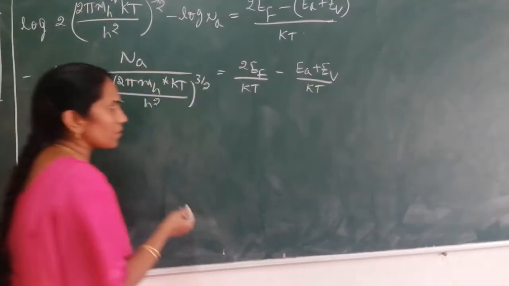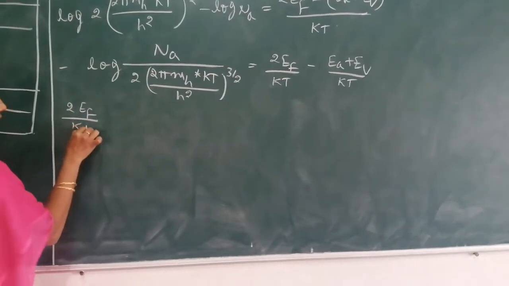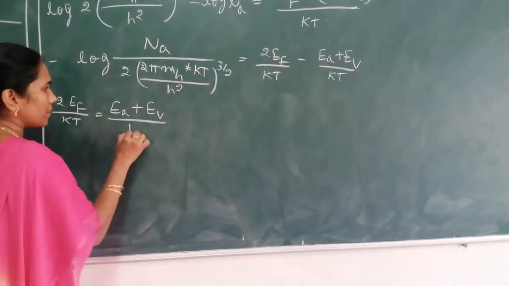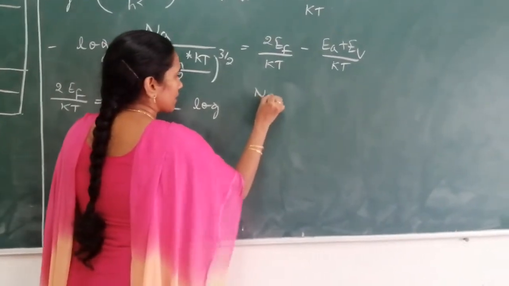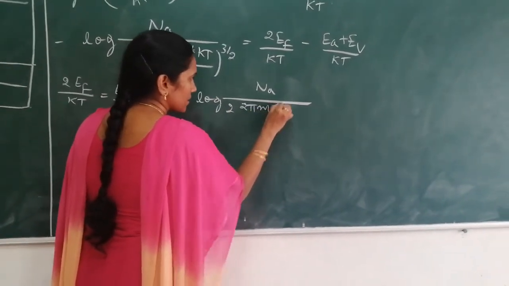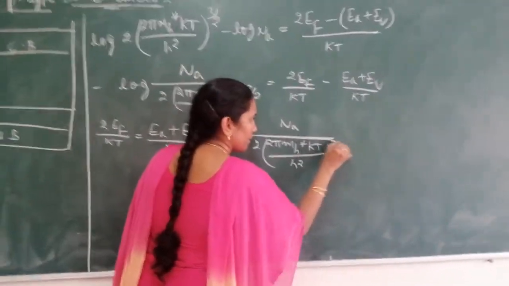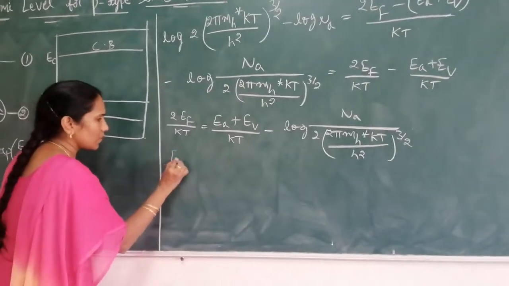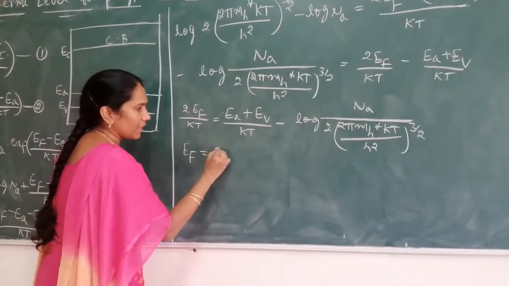So this (EA + EB)/kT I am bringing to the other side, so that it becomes 2EF/kT = (EA + EB)/kT − log[Na / (2(2π mh* kT/h²)^(3/2))]. Now this 2/kT I am going to take to the right side. So it becomes EF = kT/2, so kT will get cancelled.